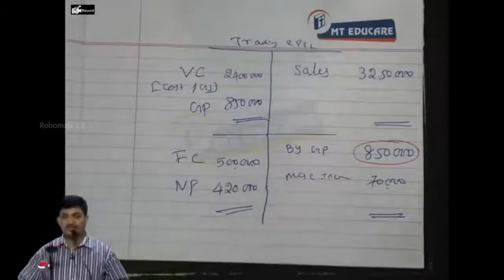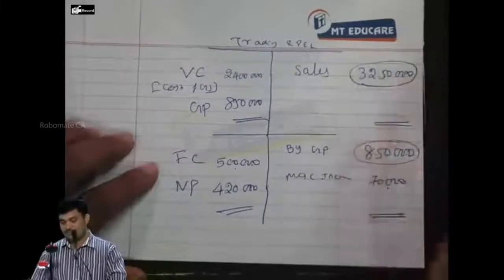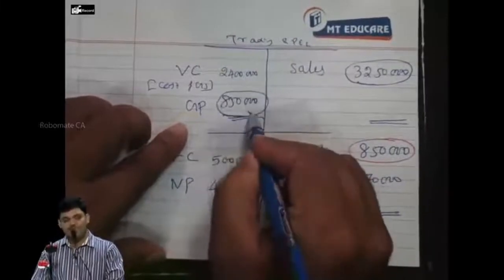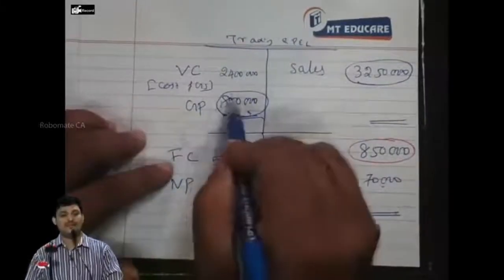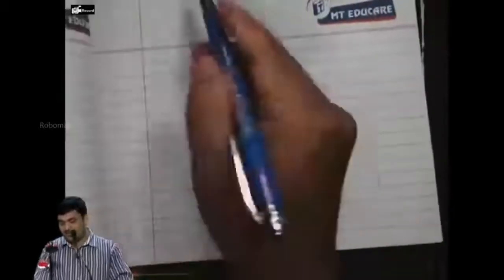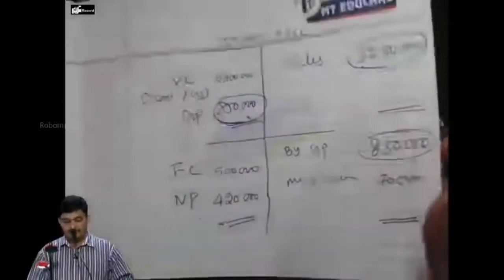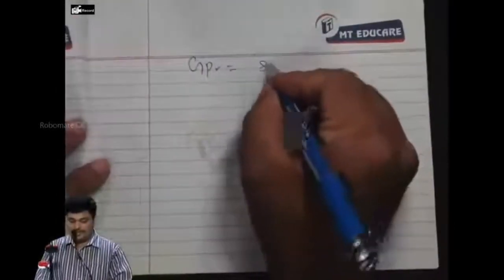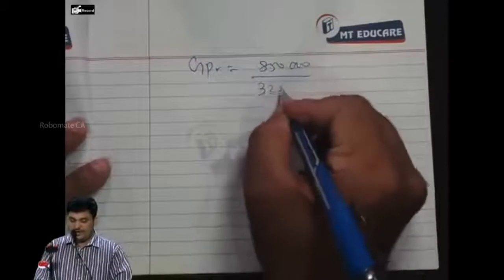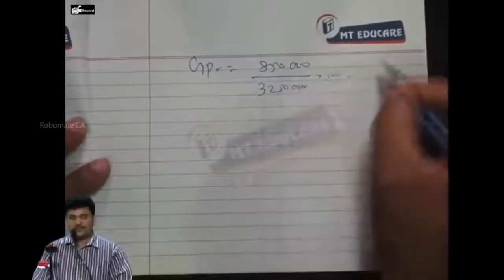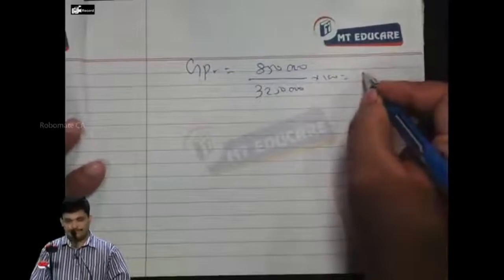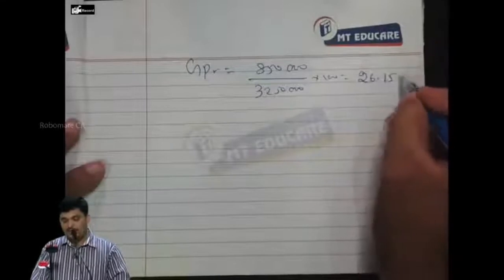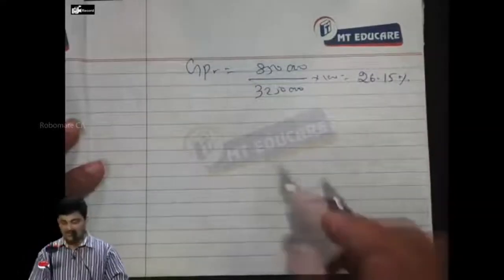Everybody, so that was based on the sales approach. What is the sales? 32,50,000. What is the gross profit according to you? Which is nothing but net profit of 3,50,000 plus fixed cost. Correct? Now it is this way. In our explanation, we have shown the gross profit ratio. What is the gross profit ratio? It is 8,50,000 divided by 32,50,000 into 100. What is the percentage? 26.15%.